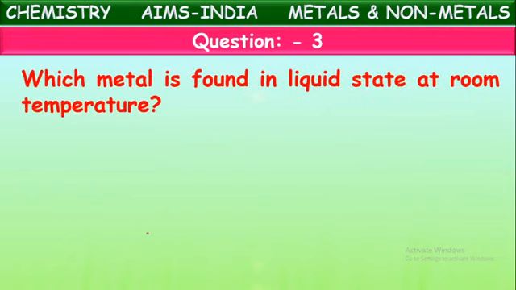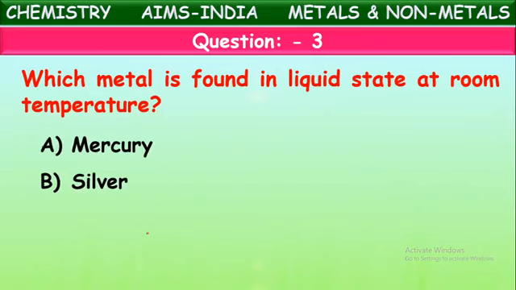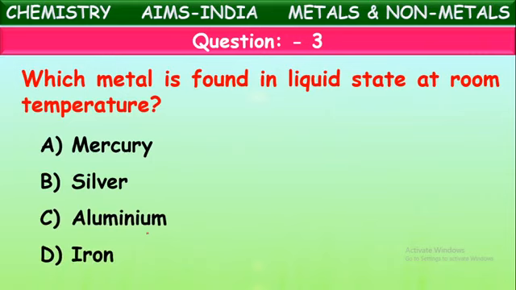Next question. Which metal is found in the liquid state at room temperature? Mostly all metals are hard solids, but a few metals are exceptions. Only one metal exists in the liquid state at normal temperature. Is it mercury, silver, aluminum, or iron? Which metal will be in the liquid state at room temperature? Yes, it is mercury.